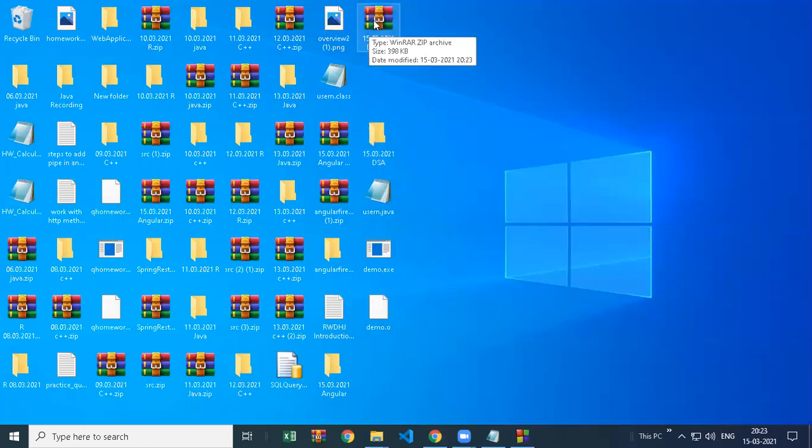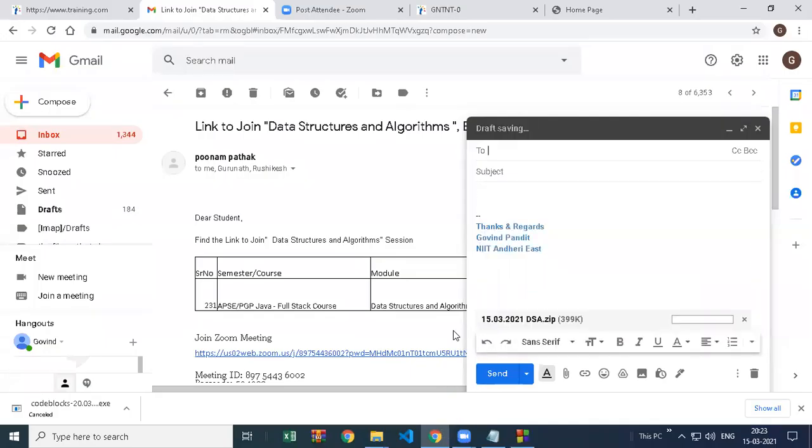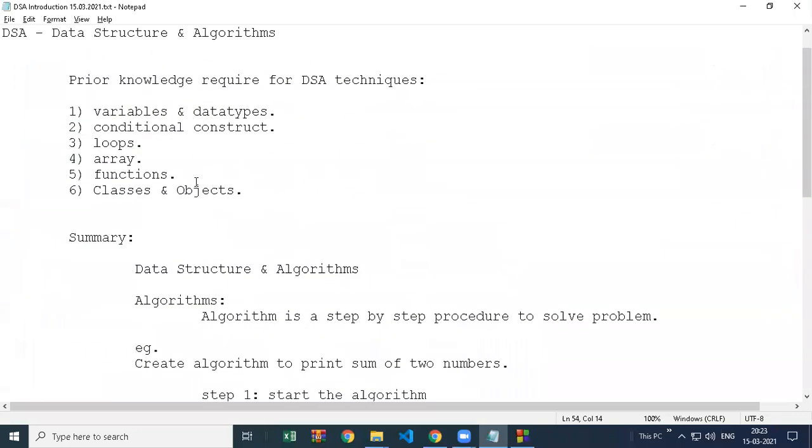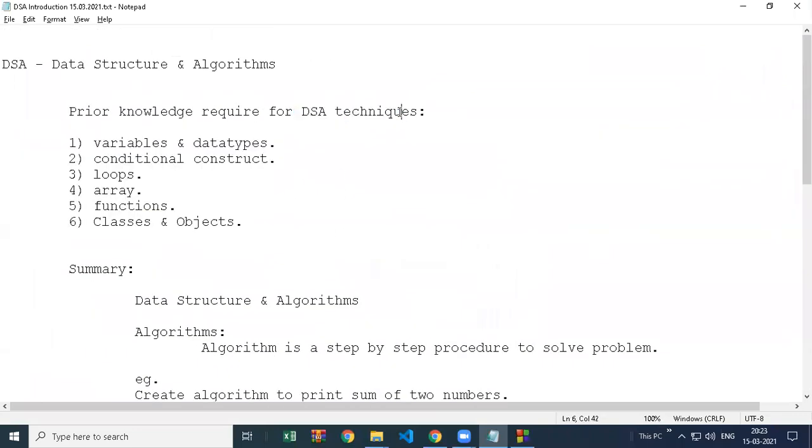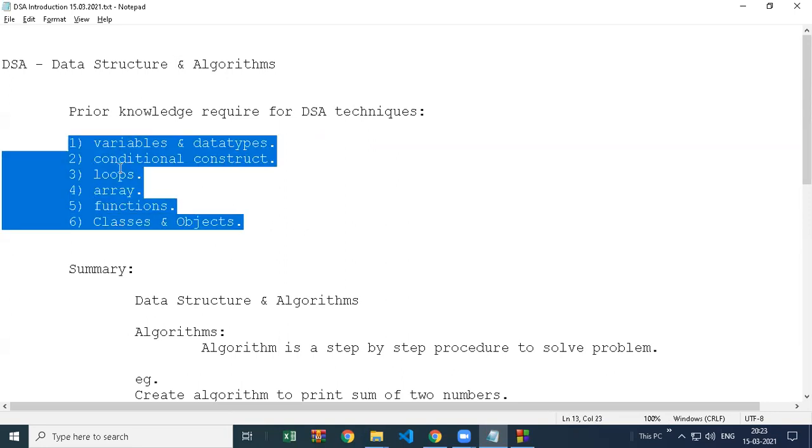As I have written the topics in the file, you can see in the notepad file I created, I have written topics which are required and very important in data structure. We are going to see loops in detail, arrays with indexes. Indexing is very important, and there are different types of indexing. Code is going to jump from here and there. It's not line by line. So you should have hands-on practice on all these topics.